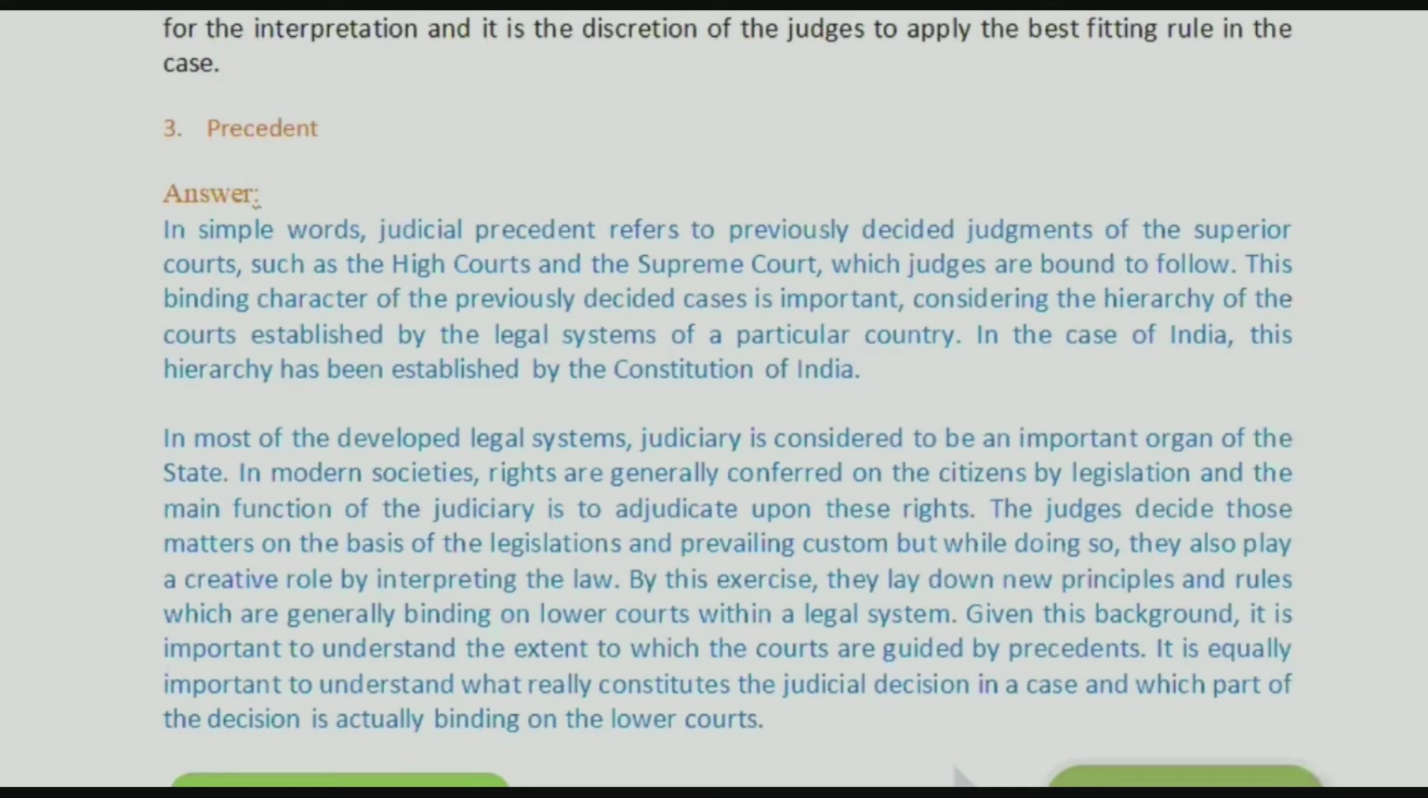Yes, right. Now, how many parts will a judicial decision or a precedent have? Ratio decidendi and obiter dictum, two types. Yes. So there are two types. And what is ratio decidendi? It will give reasons of decision, ma'am.